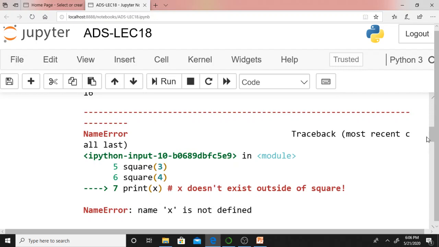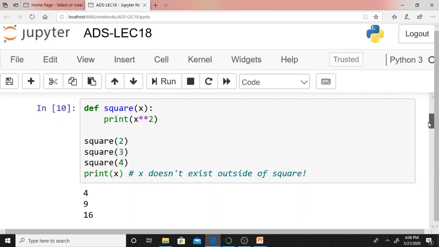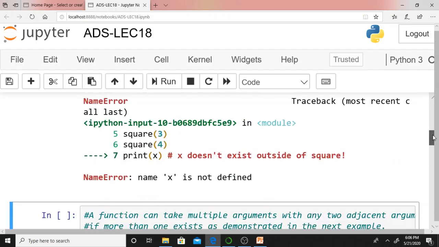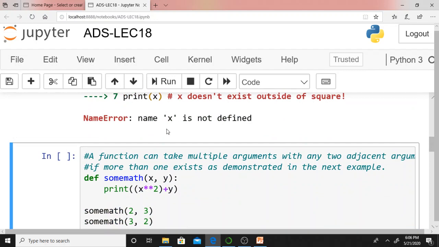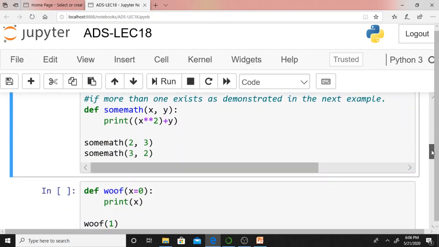Why? Because print x is not part of this particular function. It's not in the body. This function doesn't know what is x. Therefore, it is generating an error known as name error. What it says, name x is not defined.